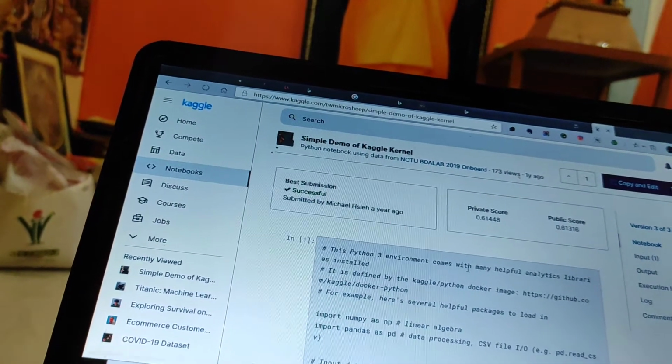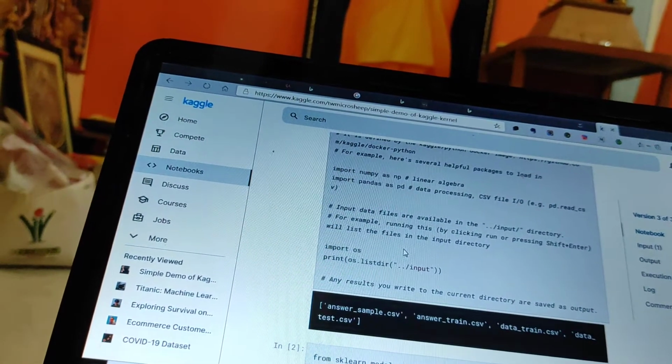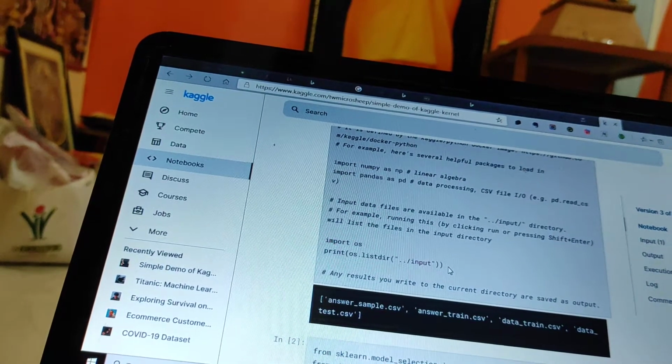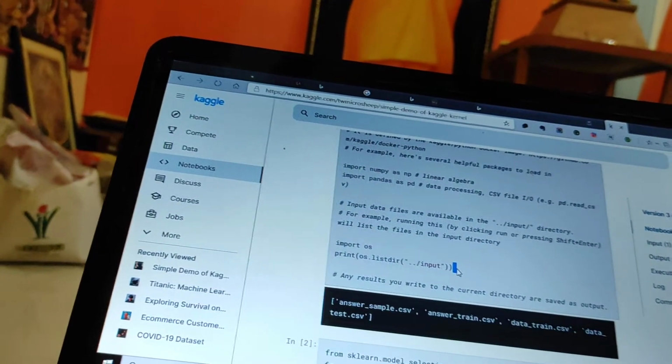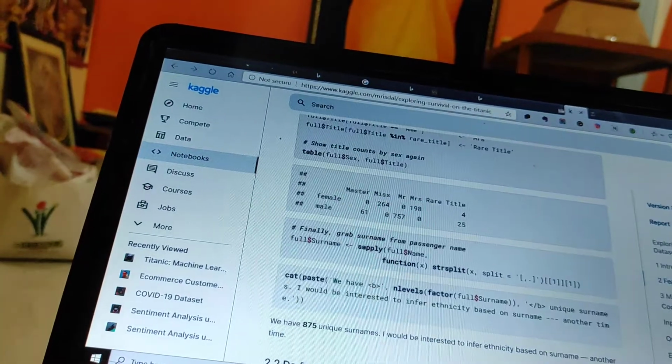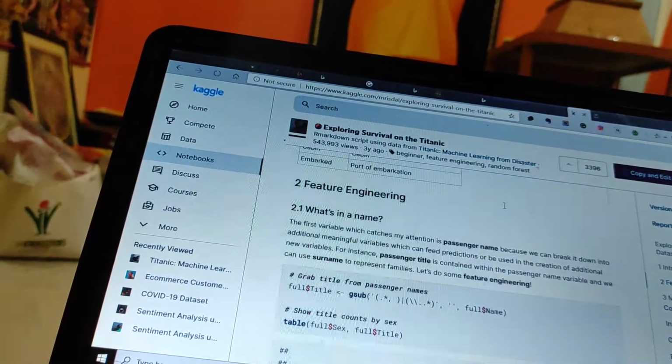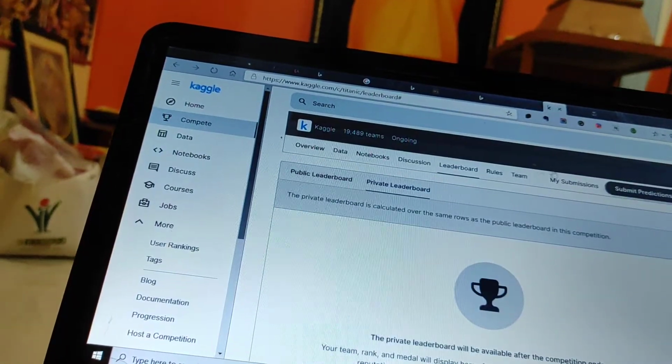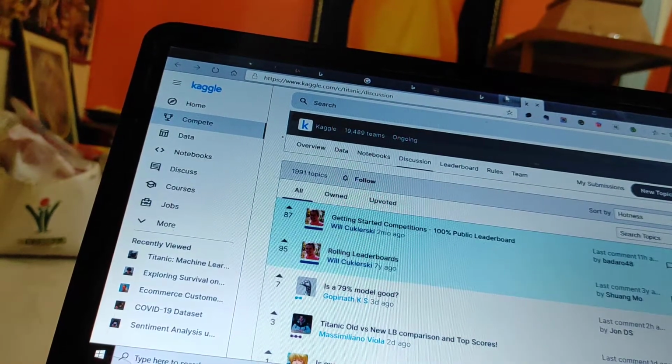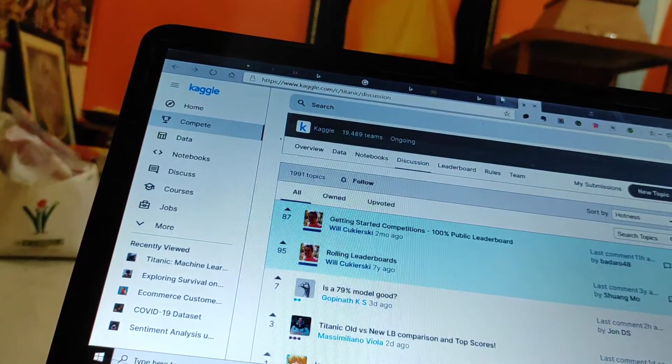This is a Kaggle kernel. If you click here and press Control plus Enter, the code will run similar to Jupyter notebooks. I will show you. You can also create a new topic on discussion.